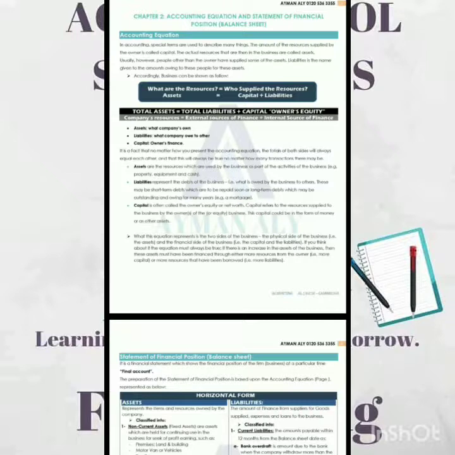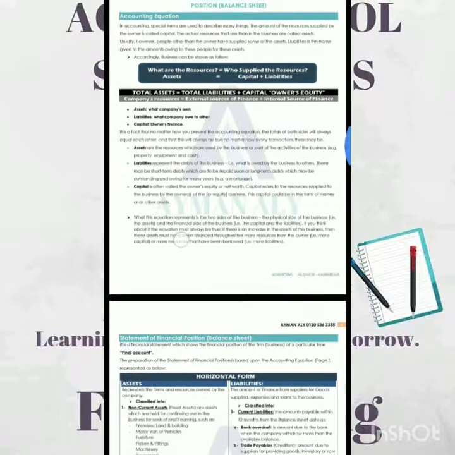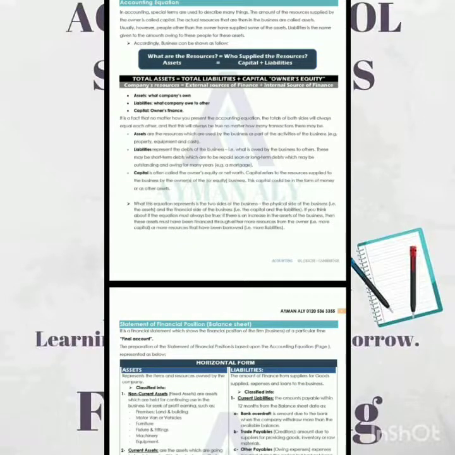Today we'll be discussing Chapter 2, the Accounting Equation and the Statement of Financial Position. So what is the accounting equation? The accounting equation includes all the ownership of the business. What does the business own and what does the business owe? Any resources of the company are considered business ownership, and we call them assets, which are the resources used for a business purpose and for the business activities and operations.